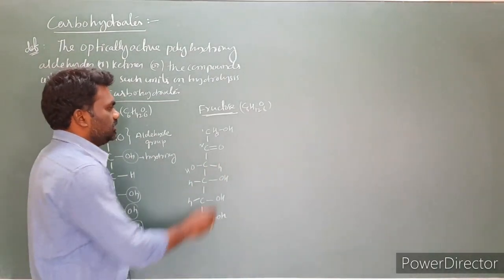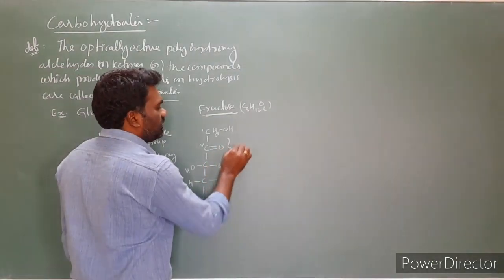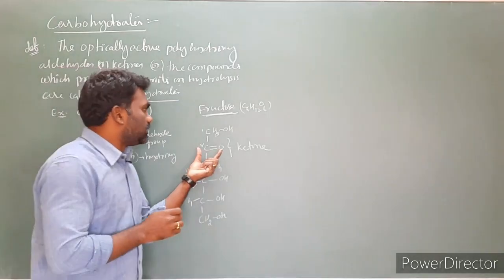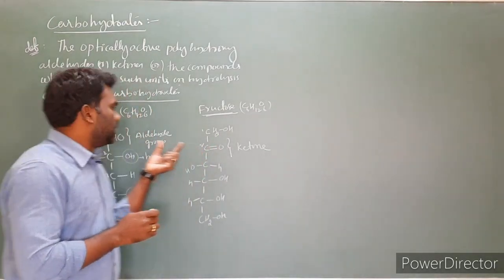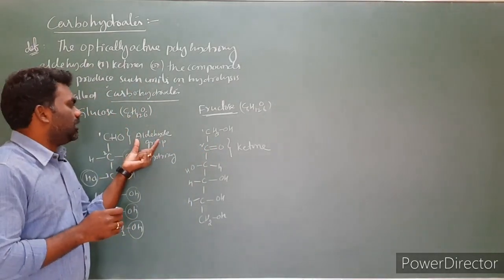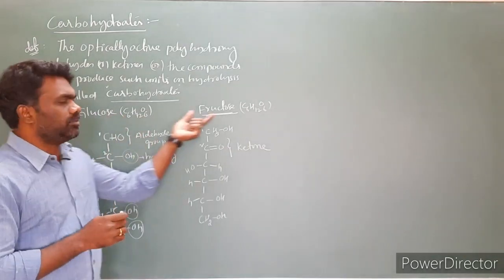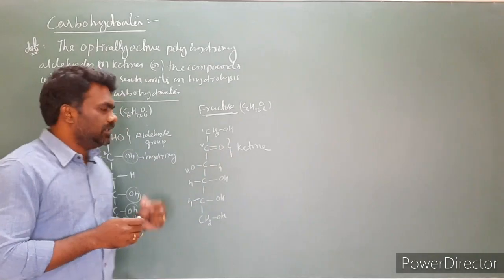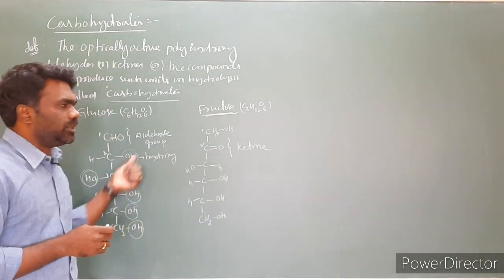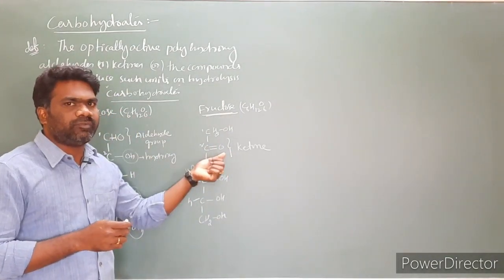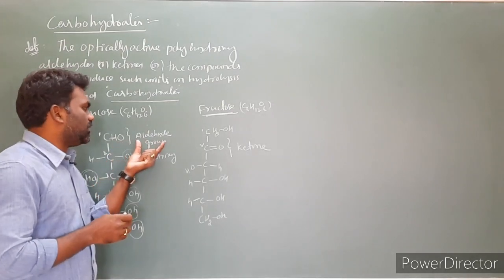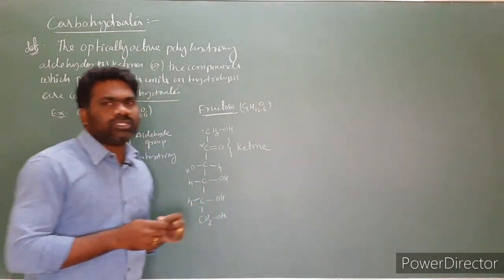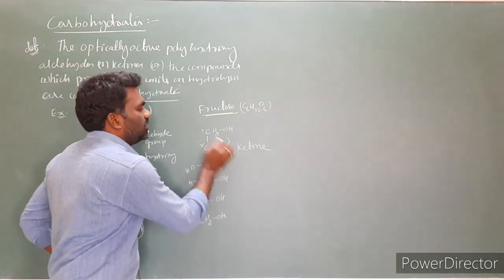Now look at this case. This is a ketonic functional group, ketone. So fructose has a ketone functional group and glucose has an aldehyde functional group. In both cases the molecular formulas are the same, C6H12O6, here also C6H12O6. But the difference between these two is that in the case of glucose there is an aldehyde functional group, and in the case of fructose there is a ketone functional group. This is the ketonic functional group.